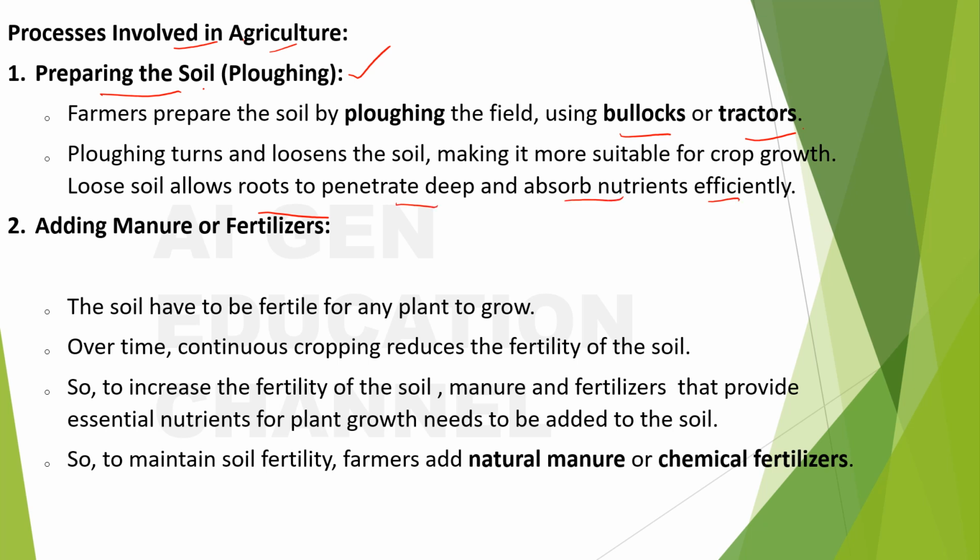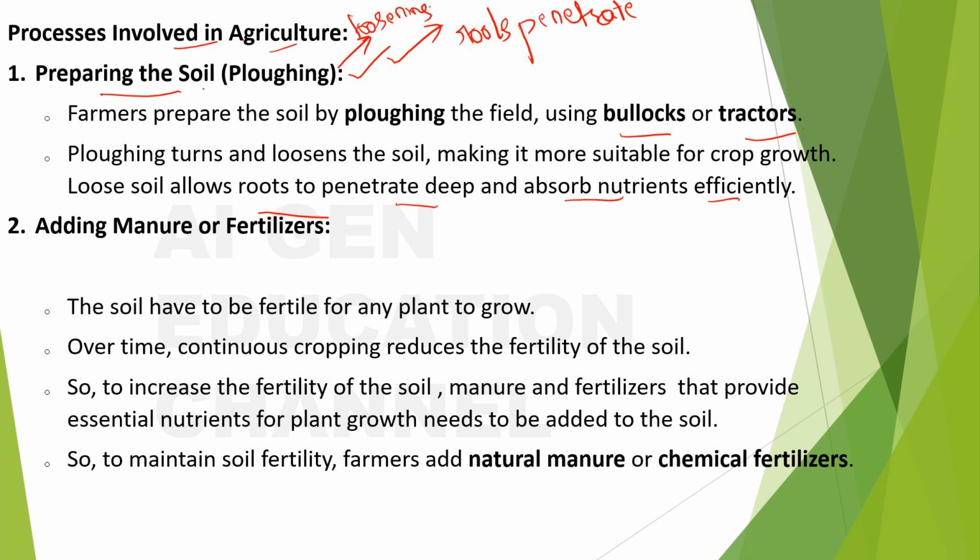So what is the function of ploughing? It helps the roots to penetrate better, right? What is the meaning of ploughing? It means preparation of the soil, as in loosening up the soil. So loosening up the soil is called ploughing.